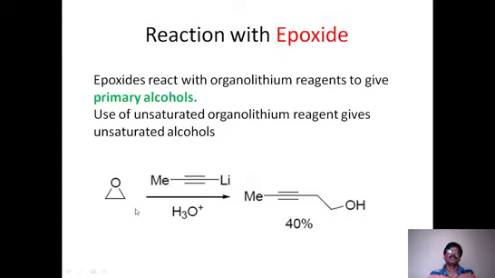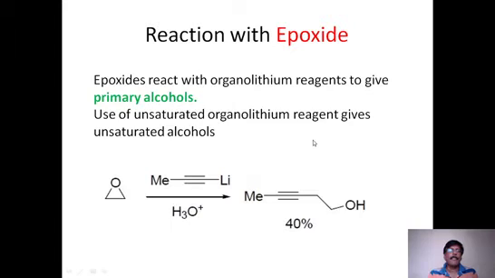So that is the simple way of production. Wherever the epoxide is there, two carbons are there. On one side of the two carbons, this alkyl group is attached, and the other carbon will get the OH group. So you can see this product. OH is on the last carbon, and this carbon is attached to the alkyl group, which is coming from the alkyl lithium reagent.